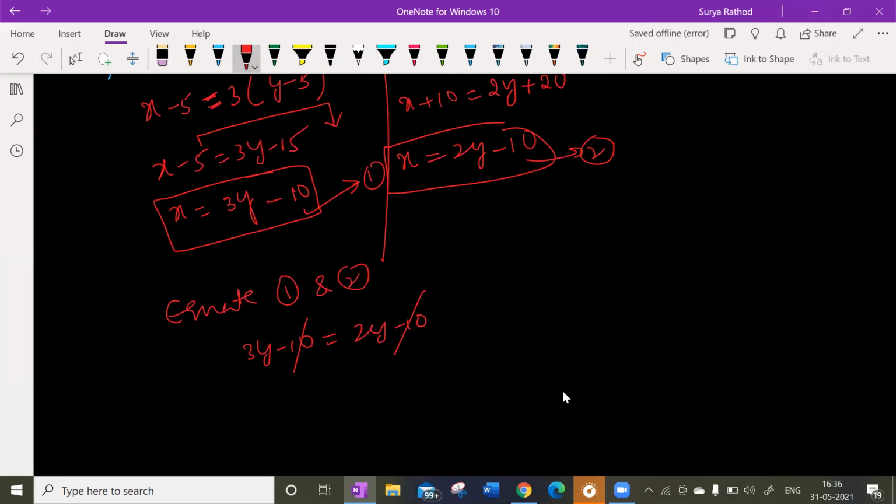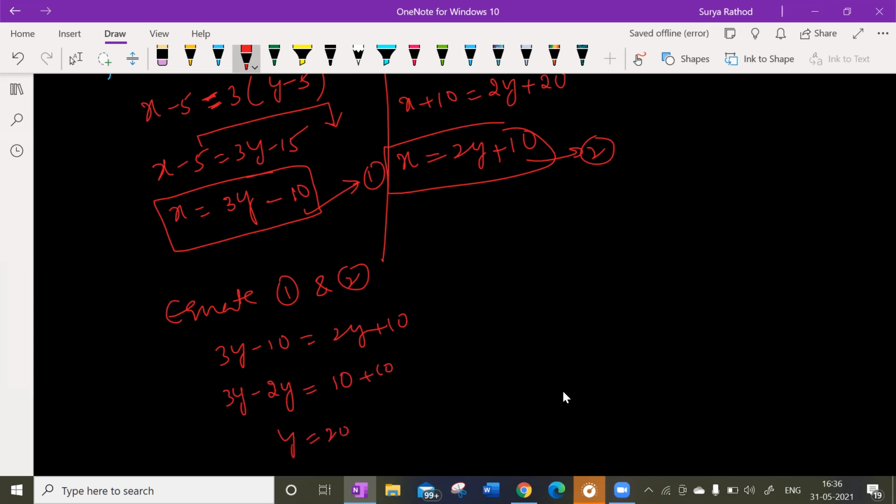Sir, shouldn't it be 2y plus 10? Oh, sorry. I think that is 2y plus 10 here, sorry. So equate 1 and 2: 3y minus 10 is equal to 2y plus 10. So 3y minus 2y is equal to 10 plus 10.